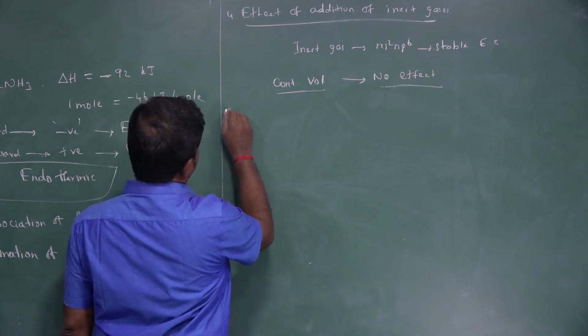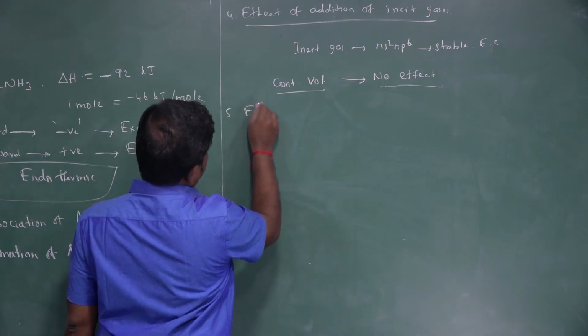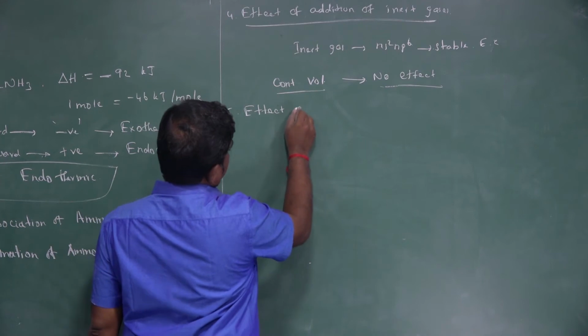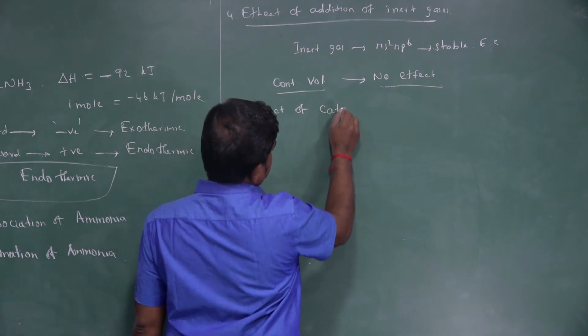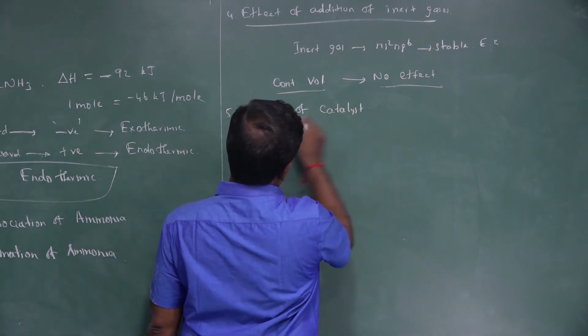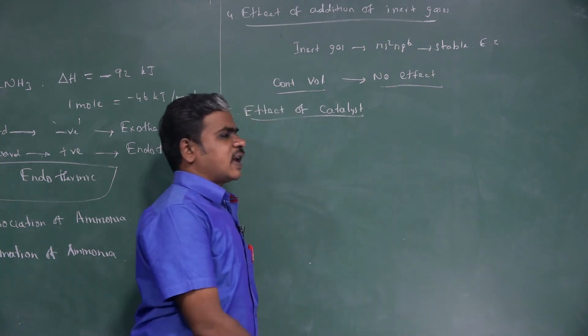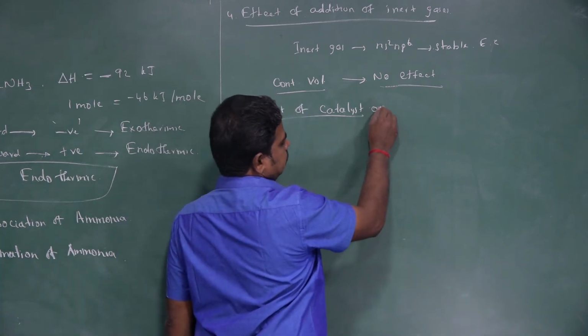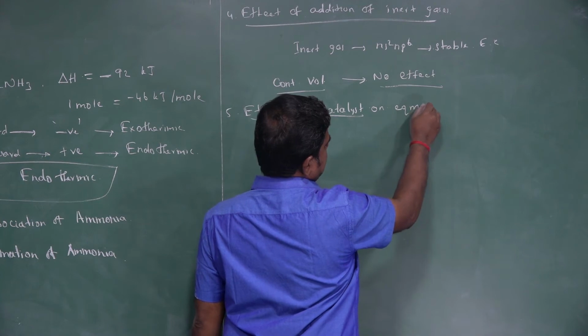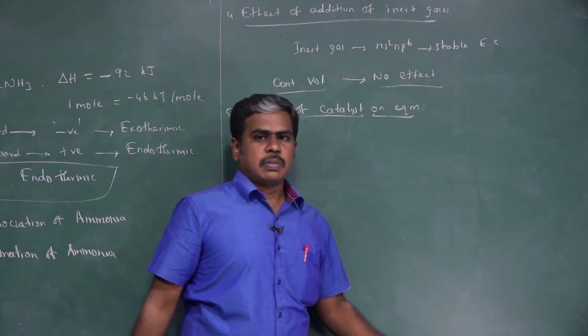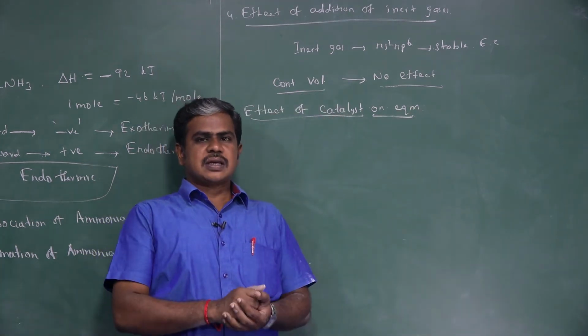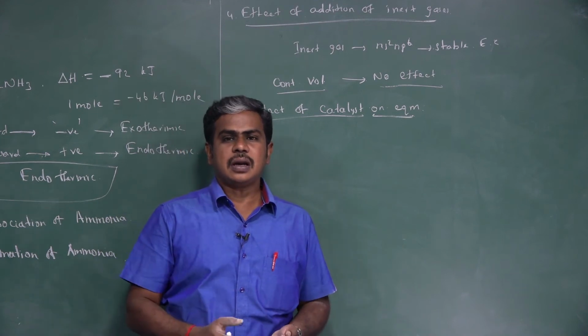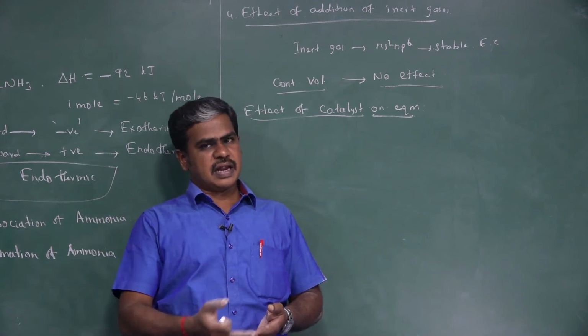And the fifth one is the effect of addition of catalyst on equilibrium reaction. Now, what do you mean by catalyst? Catalysts are substances which alter the rate of the reaction.